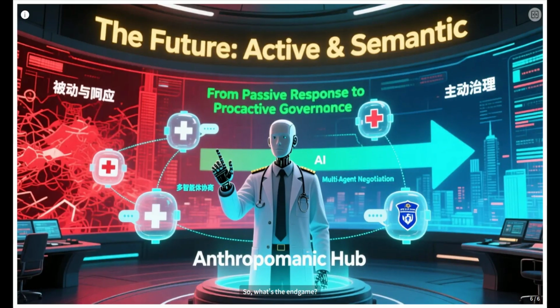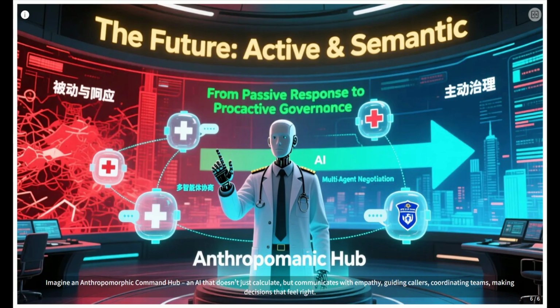So, what's the endgame? A future where the emergency system is truly active and semantic. Imagine an anthropomorphic command hub, an AI that doesn't just calculate, but communicates with empathy, guiding callers, coordinating teams, making decisions that feel right. Imagine a multi-agent negotiation platform where different agencies, hospitals, police, disaster teams, represented by AI agents, discuss and agree on the best course of action, balancing conflicting priorities.